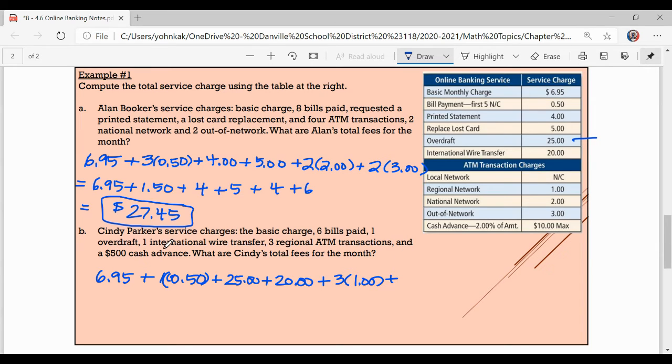And we have a $500 cash advance, so it's 2% of the amount. So that's 500 times 2% or 0.02.